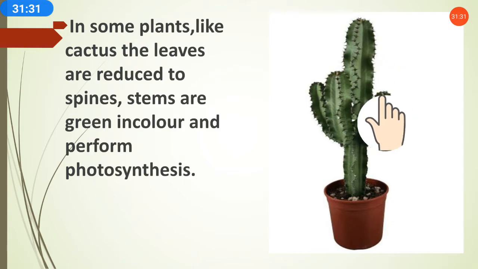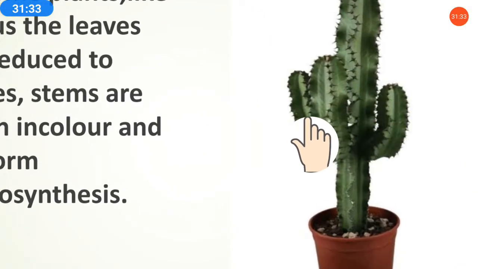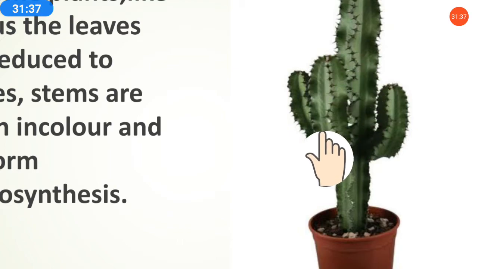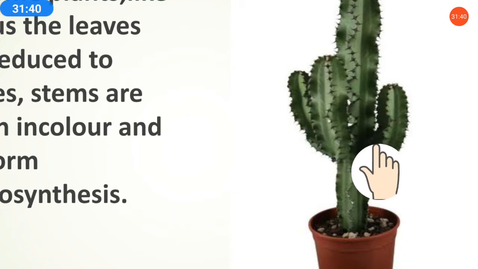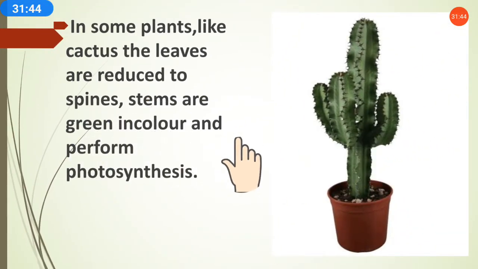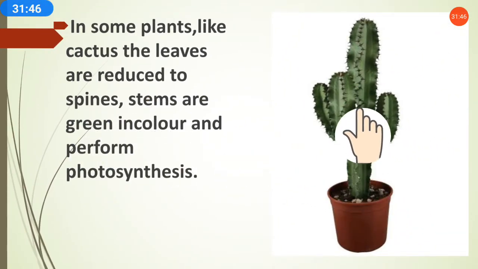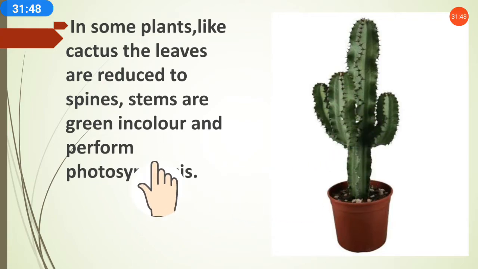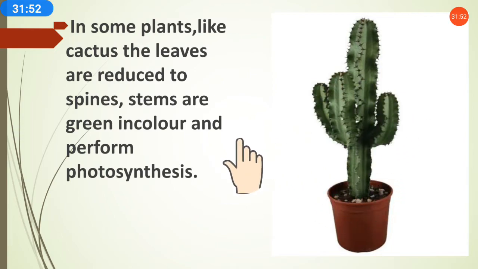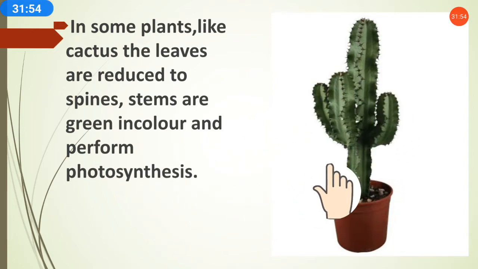In some plants like cactus, the leaves are reduced to spines. We have seen cactus plant. In this, leaves are reduced, and in the form of spines, the small leaves are present on the cactus plant. Stems are green in color, and you can see these stems are also green in color, and perform photosynthesis. And in cactus plants also, which process is performed? Photosynthesis.